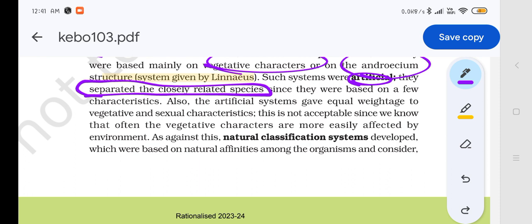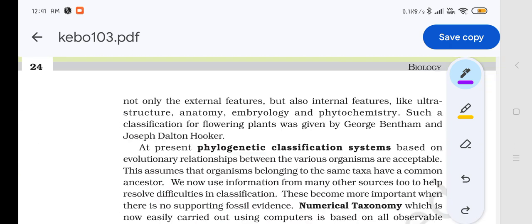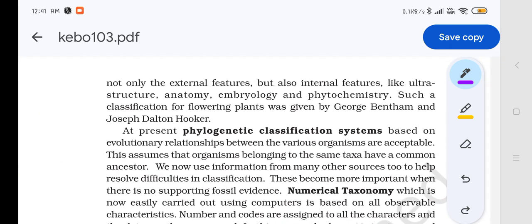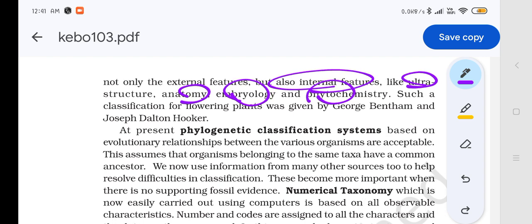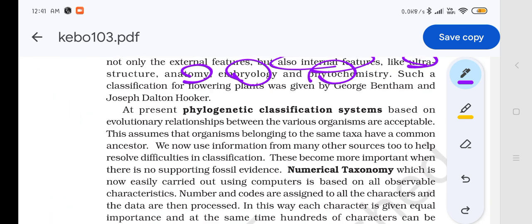Also, the artificial system gave equal weightage to both vegetative and sexual characteristics. This is not acceptable since we know that often the vegetative characters are more easily affected by the environment. As against this, natural classification systems developed which were mainly based on natural affinities among the organisms and considered not only external features but also internal features like ultrastructure, anatomy, embryology, phytochemistry. Such a classification for flowering plants was given by George Bentham and Joseph Dalton Hooker.